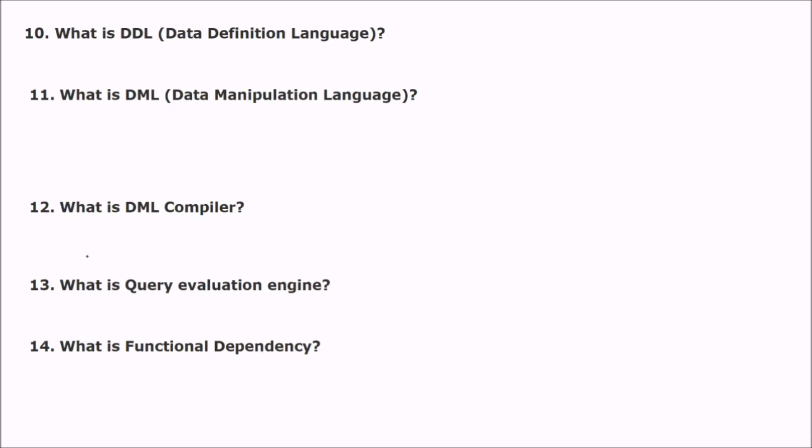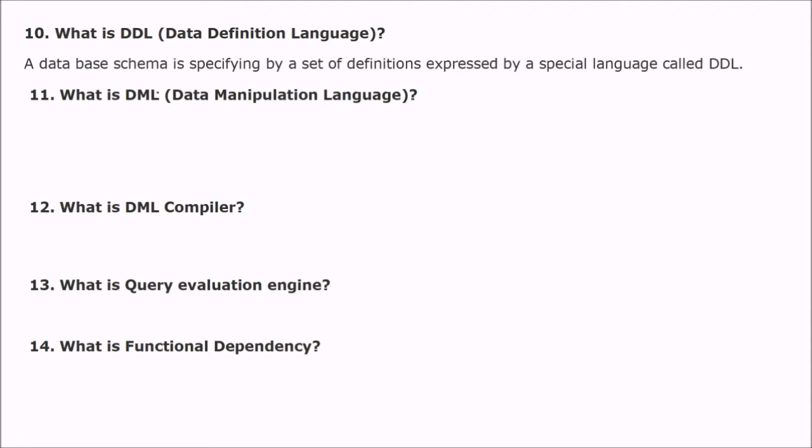Next is, what is DDL? Data definition language. What is data definition language? The database schema is specified by a set of definitions expressed by a special language called data definition language. So you are setting the definitions, which are done by a special language called DDL.